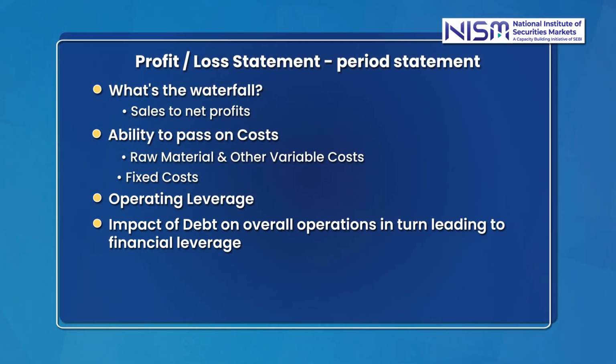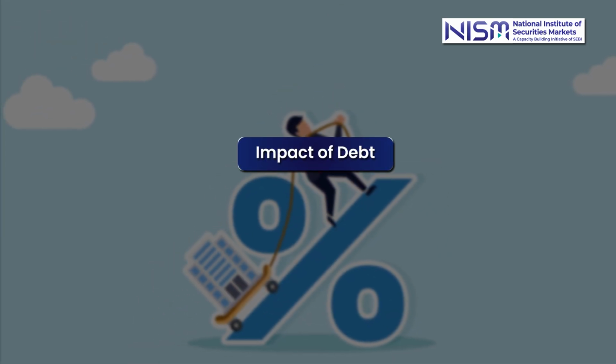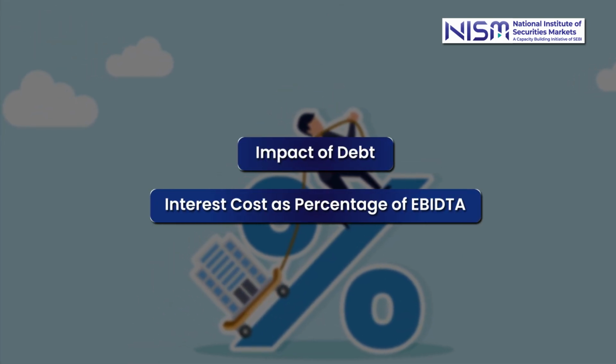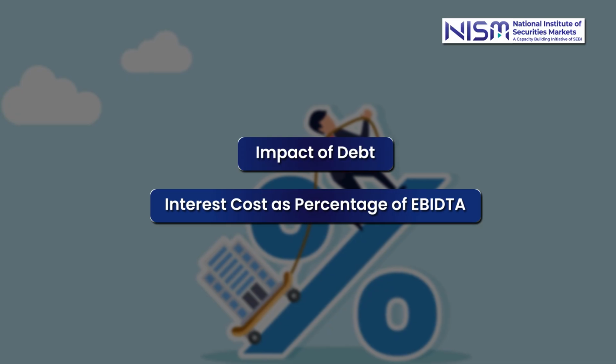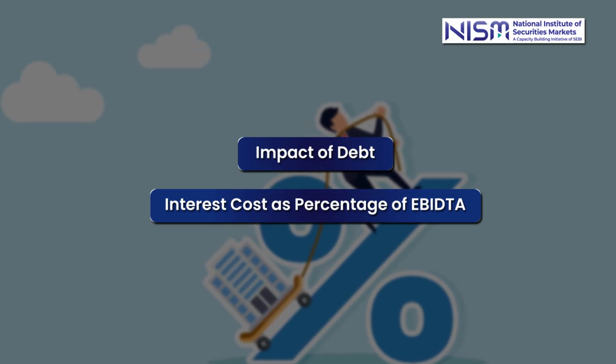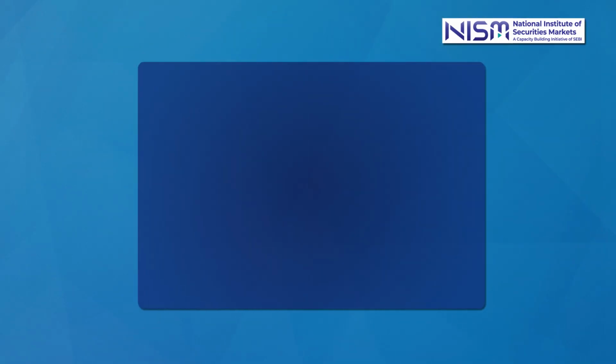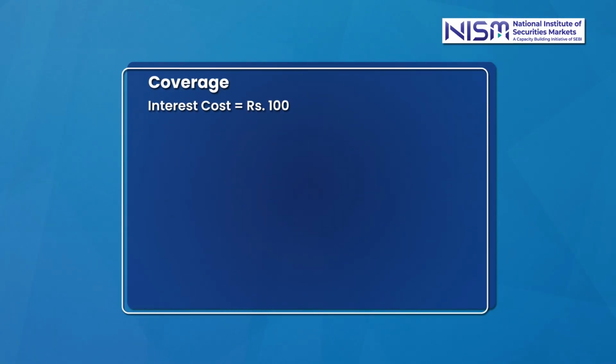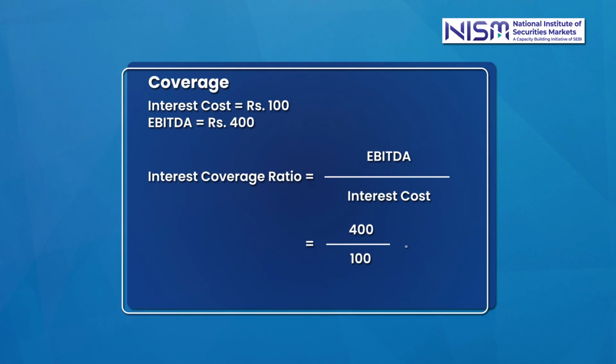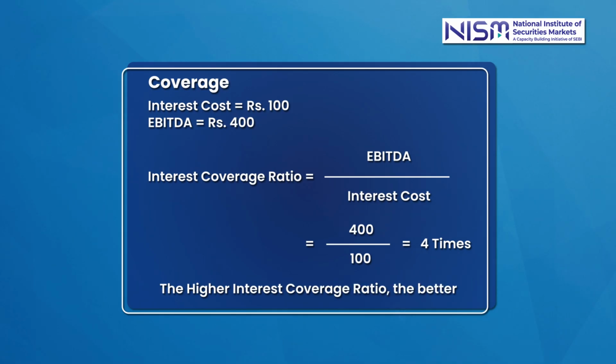The impact of debt on overall operations of the company, in turn leading to financial leverage. What is the impact of debt? Means the interest cost as percentage of EBITDA, as percentage of the turnover. Is the company earning sufficient to service the interest on its borrowing? What is the coverage? If my interest cost is 100 rupees and the earnings before interest and depreciation is, let's say, 400 rupees, that means my interest coverage ratio is 400 divided by 100, which is 4 times, which means that I have 4 times the ability to service the existing interest. Higher the interest coverage ratio, better it is.